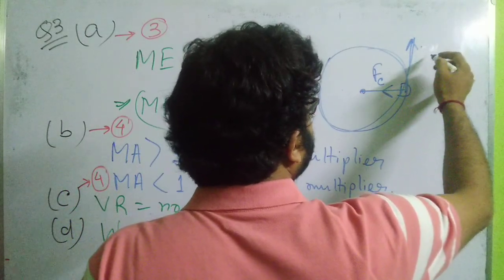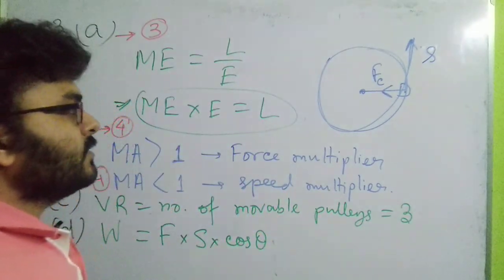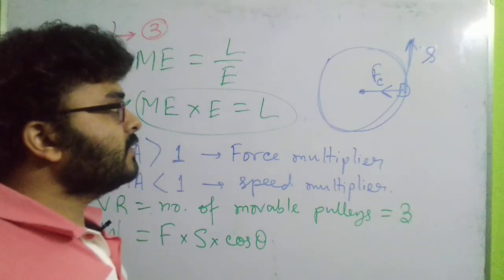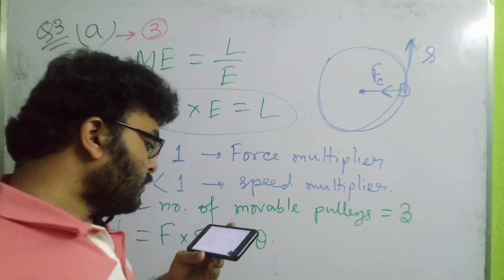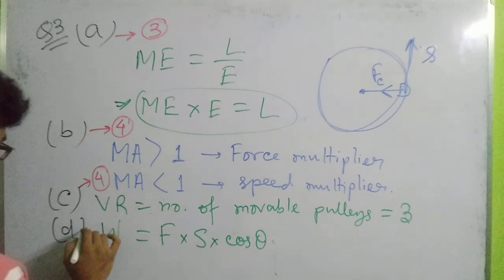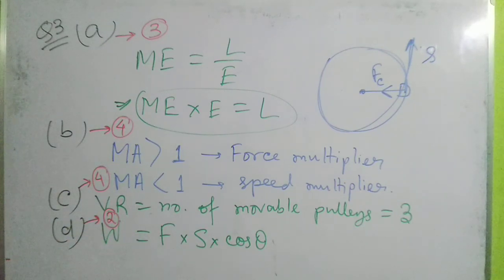So the motion of the object will be along the displacement. When the motion of the object is along the displacement, the centripetal force will be perpendicular to the displacement, hence the work done will be 0. So which option is correct? Option number 2 is correct: displacement is perpendicular to the centripetal force. So question 3 subpart D is option number 2. I think this is clear to you all.